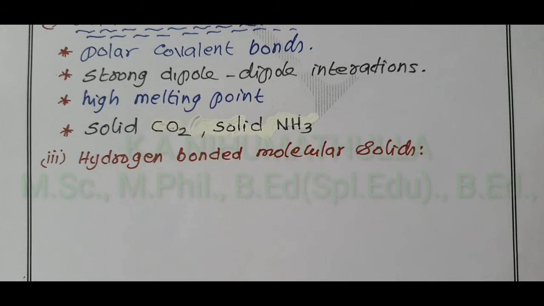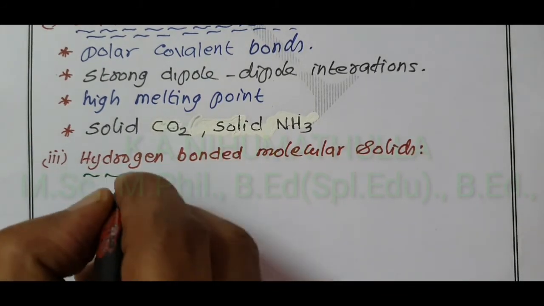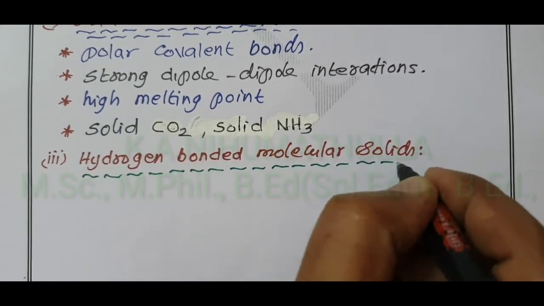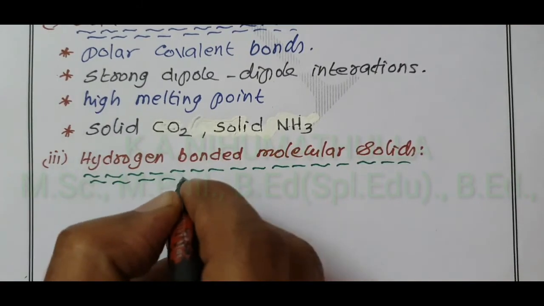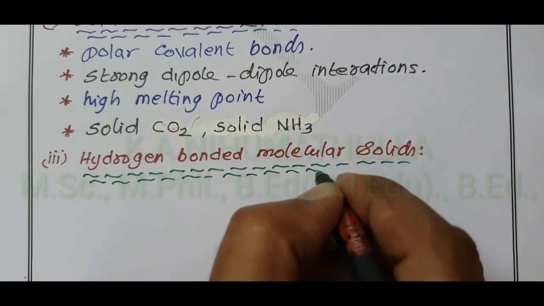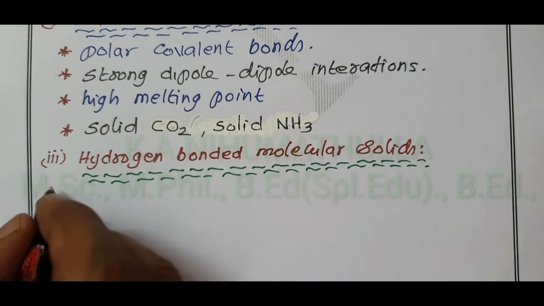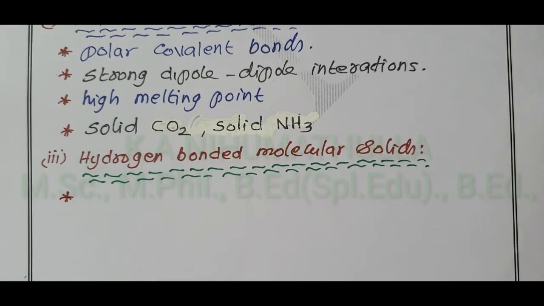A hydrogen bond is formed between the more electronegative elements oxygen, nitrogen, fluorine with the hydrogen of another molecule. Hydrogen bonds are formed between water molecules, in carbohydrates, in the fluids present in our body, and the strength of wood is all due to the presence of hydrogen bonding.